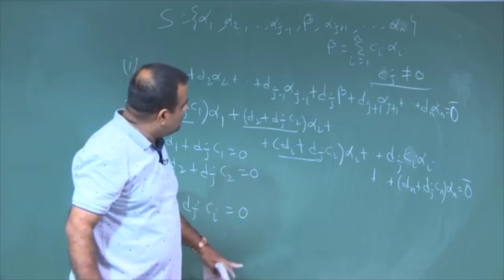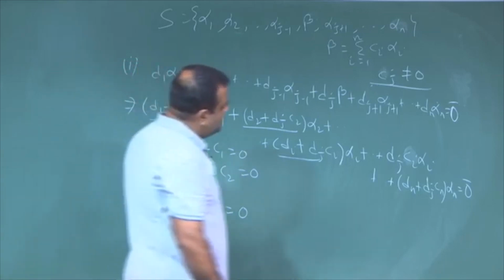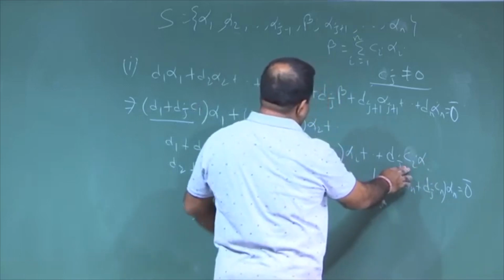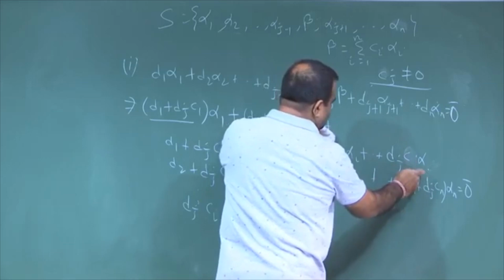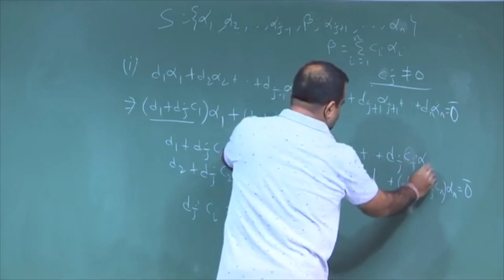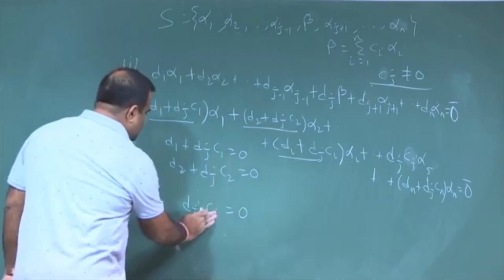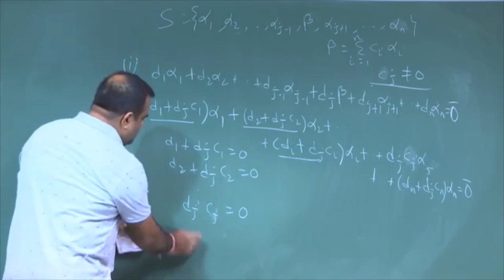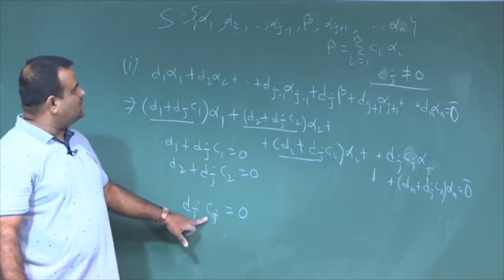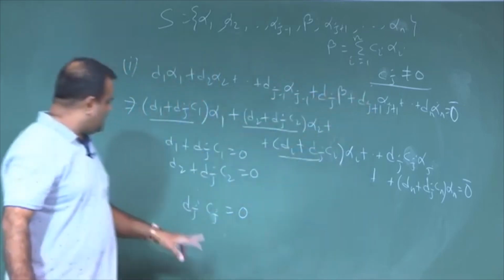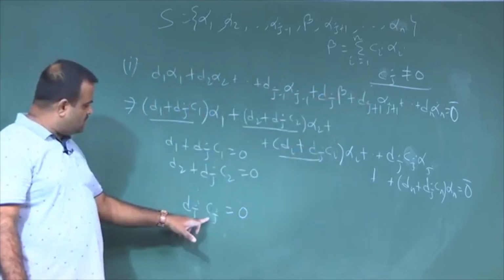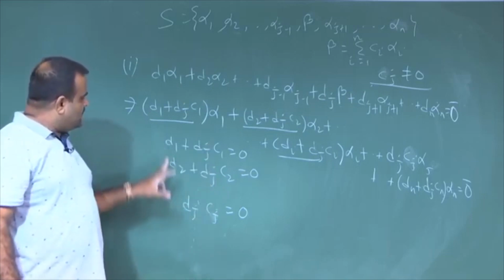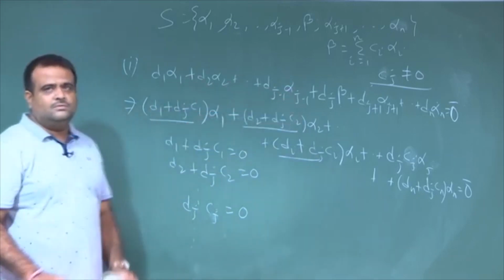We know d j c j is 0, sorry, this is d j c j alpha j equal to 0. Okay. Now, this way we continue. Now, c j is not 0, because that is the way we chose this replacement. If c j is not 0, then d j has to be 0, because their product is 0. If d j is 0, then all the terms are 0, then we have d 1, d 2, ..., d n all are 0. So, this is the proof.